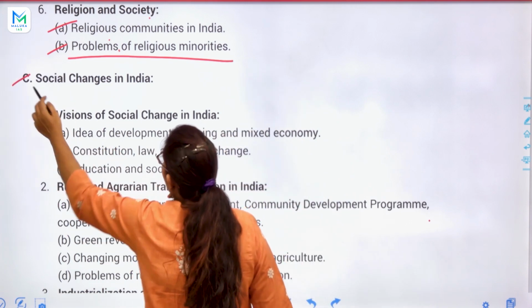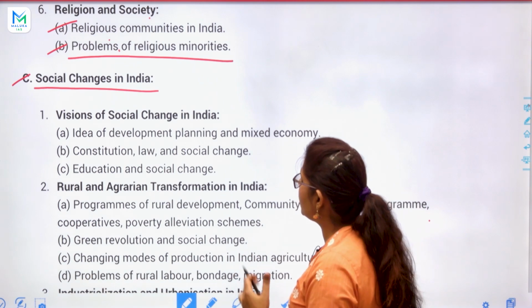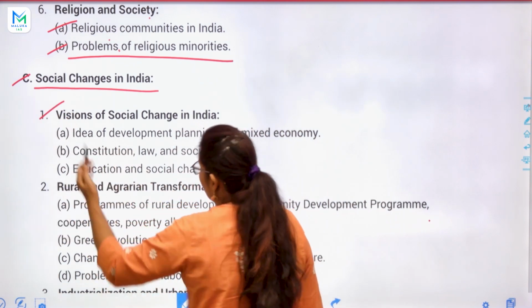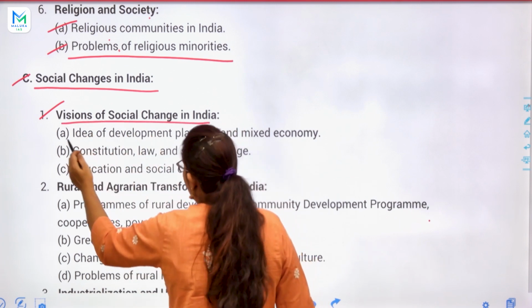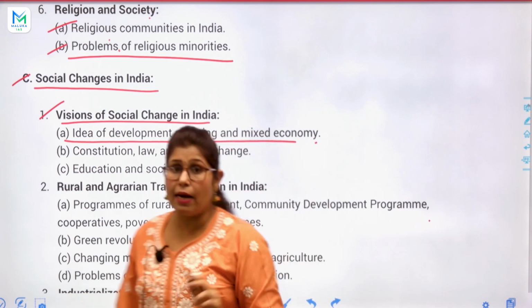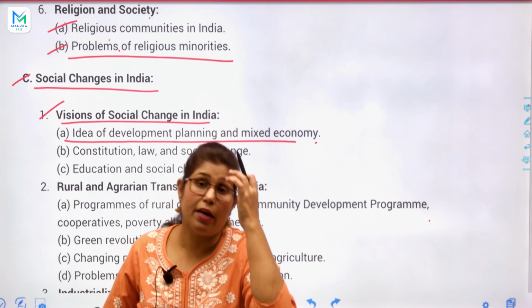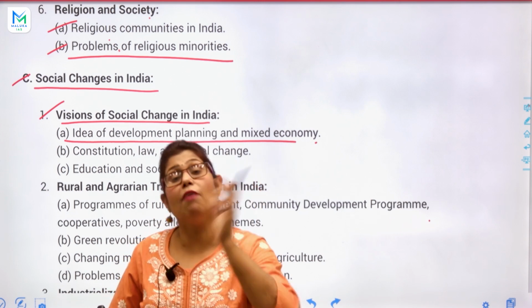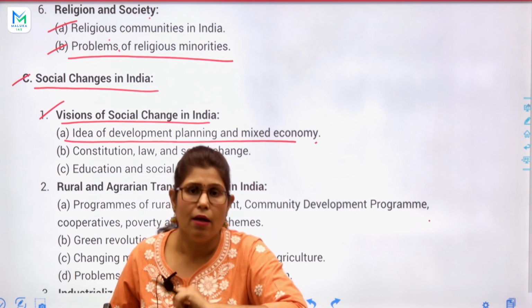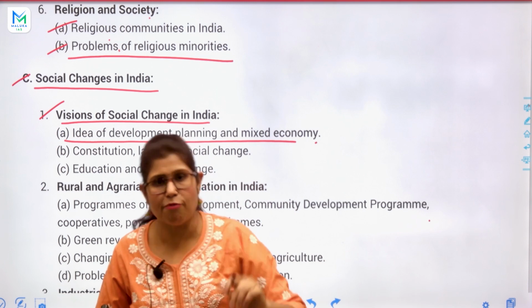Next topic will be social changes in India. Okay, so what are the causes of social changes in India? Definitely, visions of social change in India, like the idea of development planning and mixed economy. Obviously, in the 1948 industrial policy, Nehru ji announced that India will be a mixed economy, and we will adopt the planning system in our country on the basis of the USSR, that is, the 5-year plan, FYP.